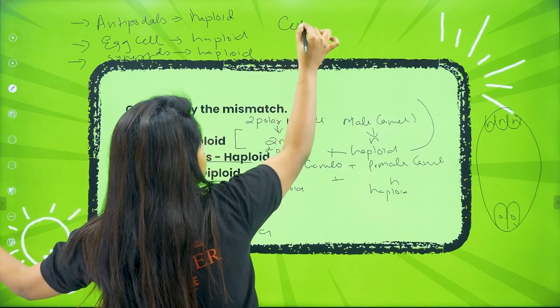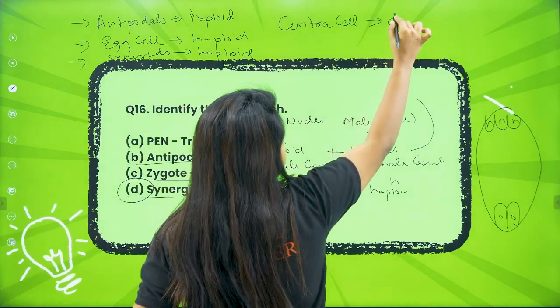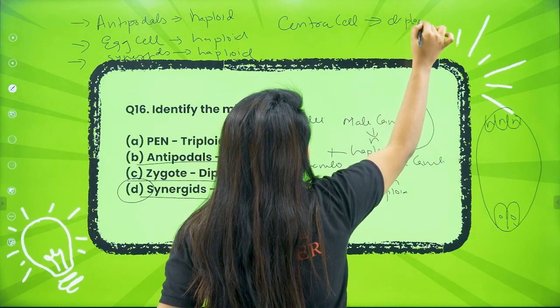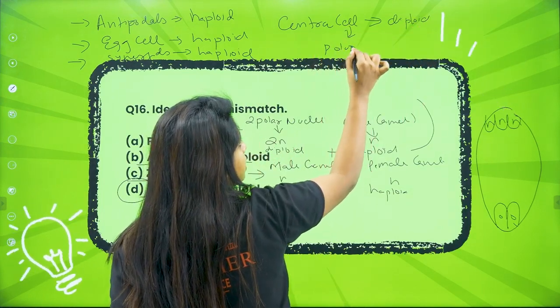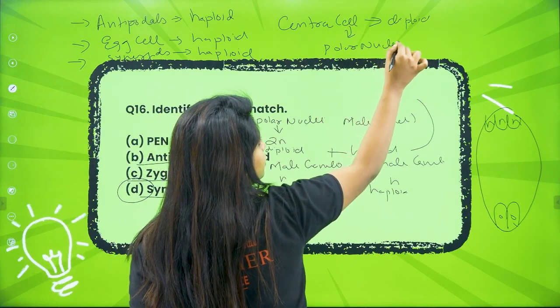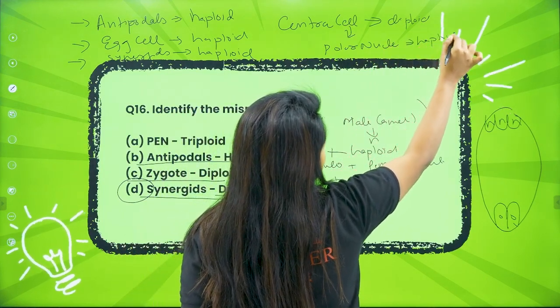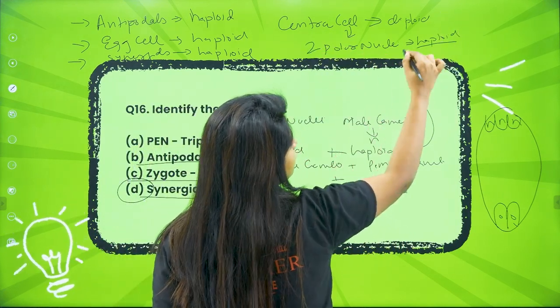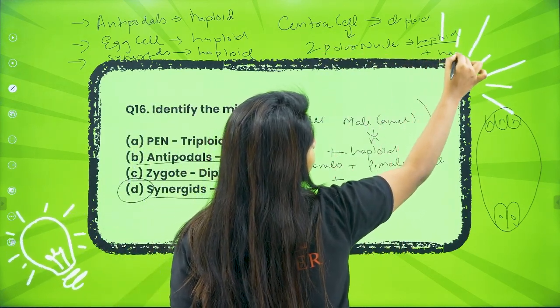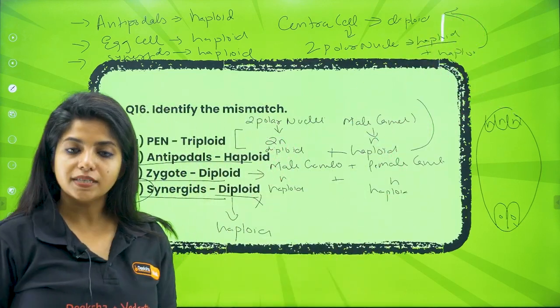There is only one exclusion, and that is the central cell. The central cell is diploid, but within the central cell, the polar nuclei, both of them are haploid in nature. So two polar nuclei will be there, so haploid plus haploid becomes diploid over here in the case of the central cell.